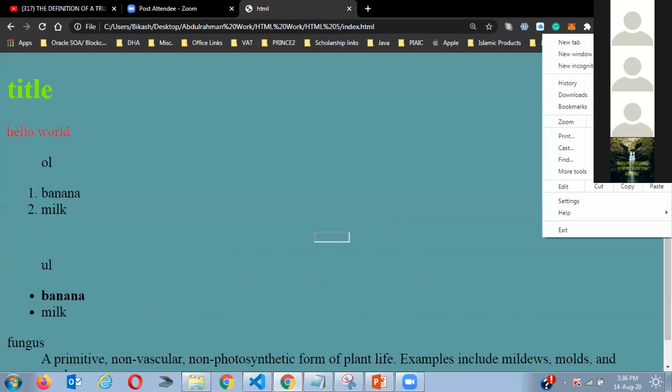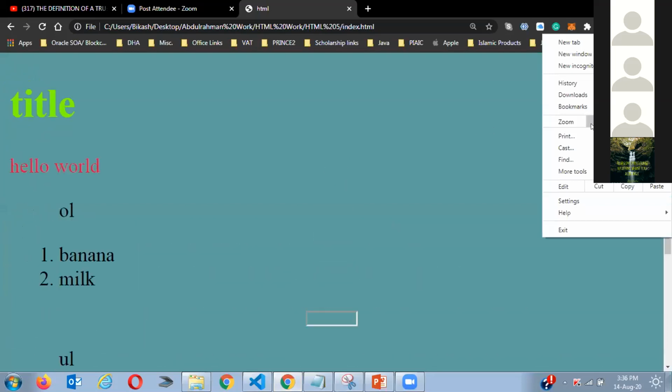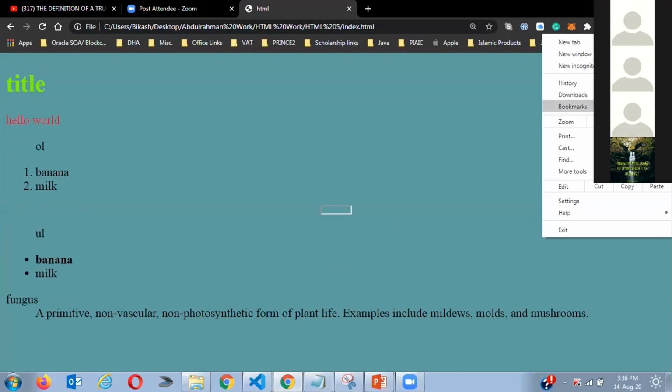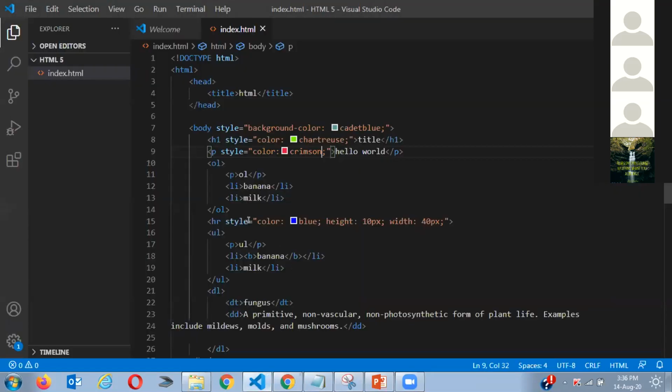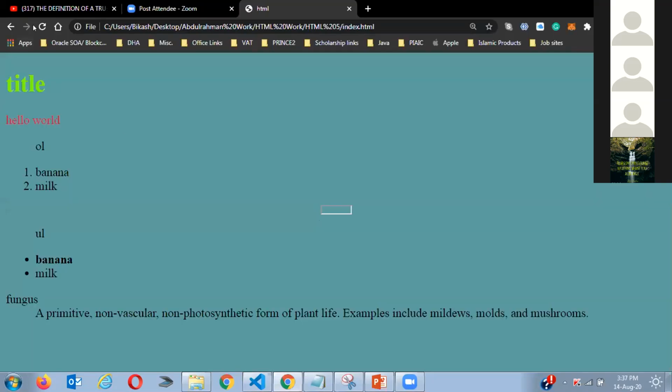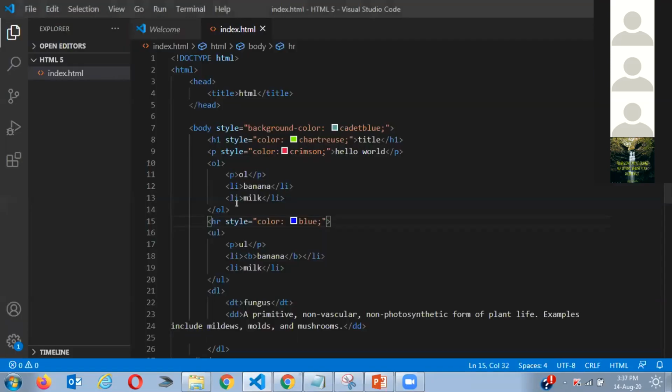I'll try to zoom because you guys cannot see it very well. Something wrong with this line, I guess. I kind of forgot the code. Even I forget the code. Okay, so you can see this line here. Fine.